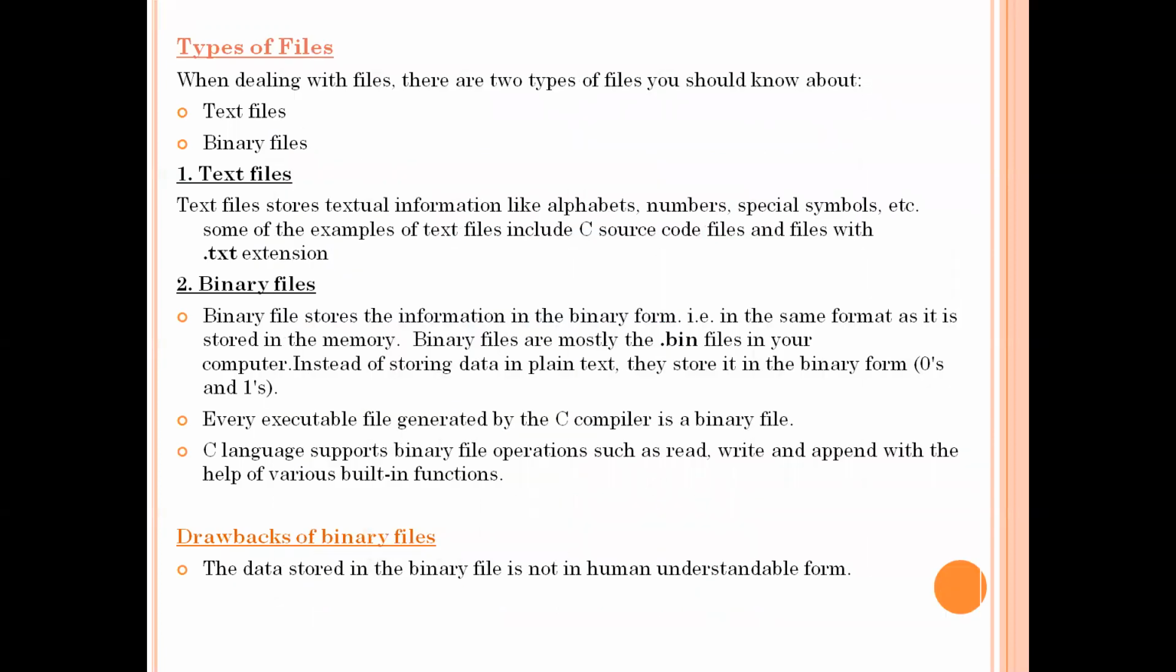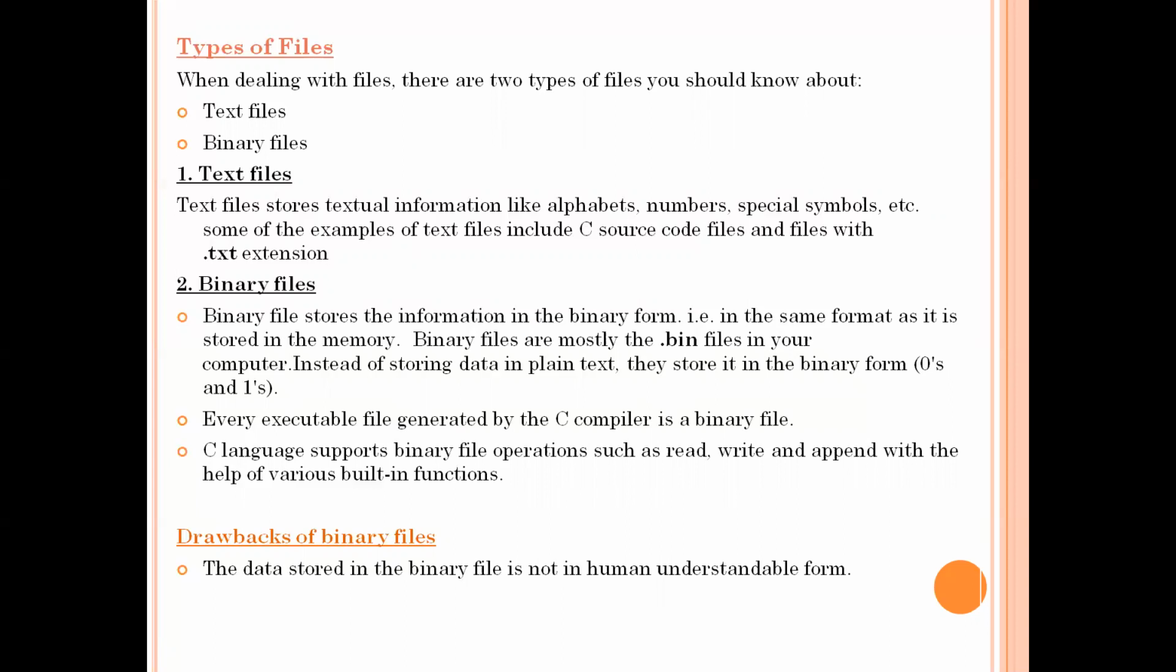Before that, let me explain the types of files. Generally, we can see two categories of files in the programming environment. The first category is text files. A text file stores textual information like alphabets, numbers, special symbols, all those things. Some example text files are .txt files, .dat files, or in some cases our C source files are also called text files, because in our C file also we use alphabets, numbers and special symbols only. So our C source file also comes under text file.